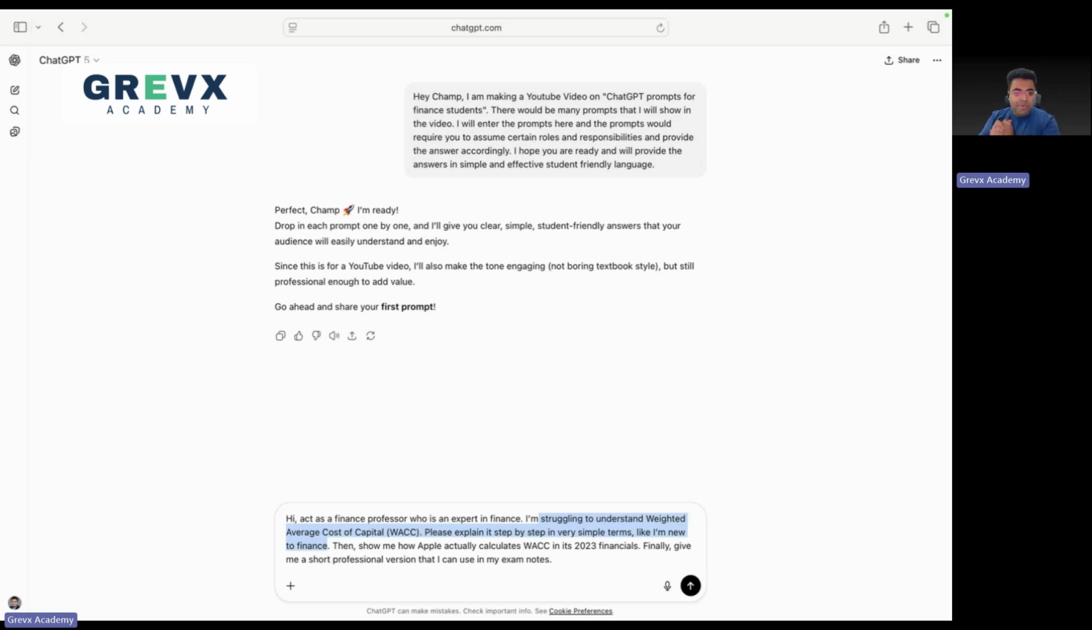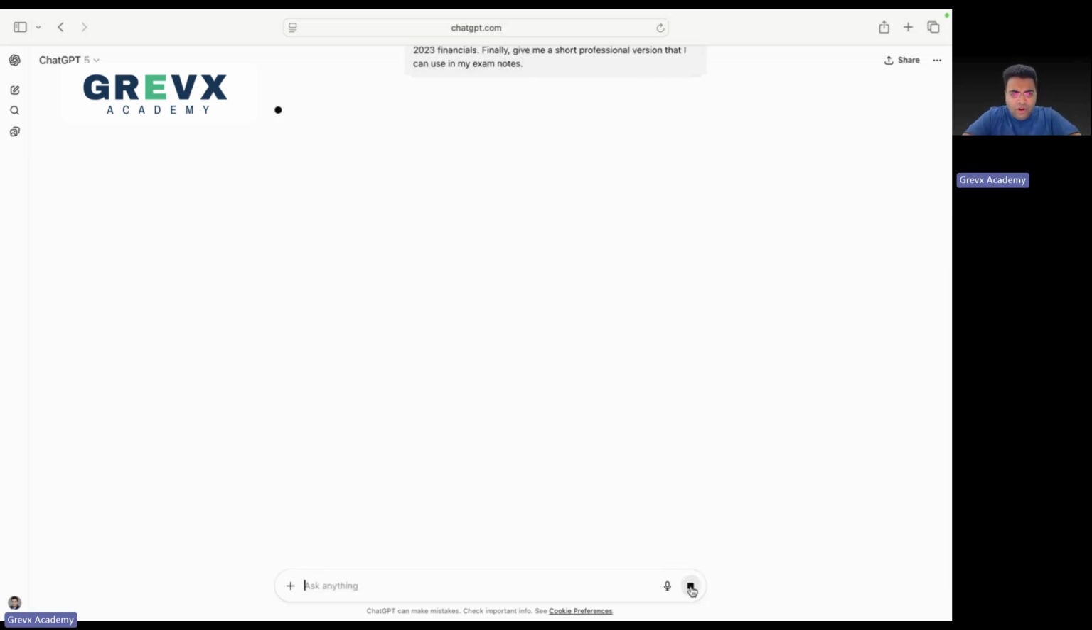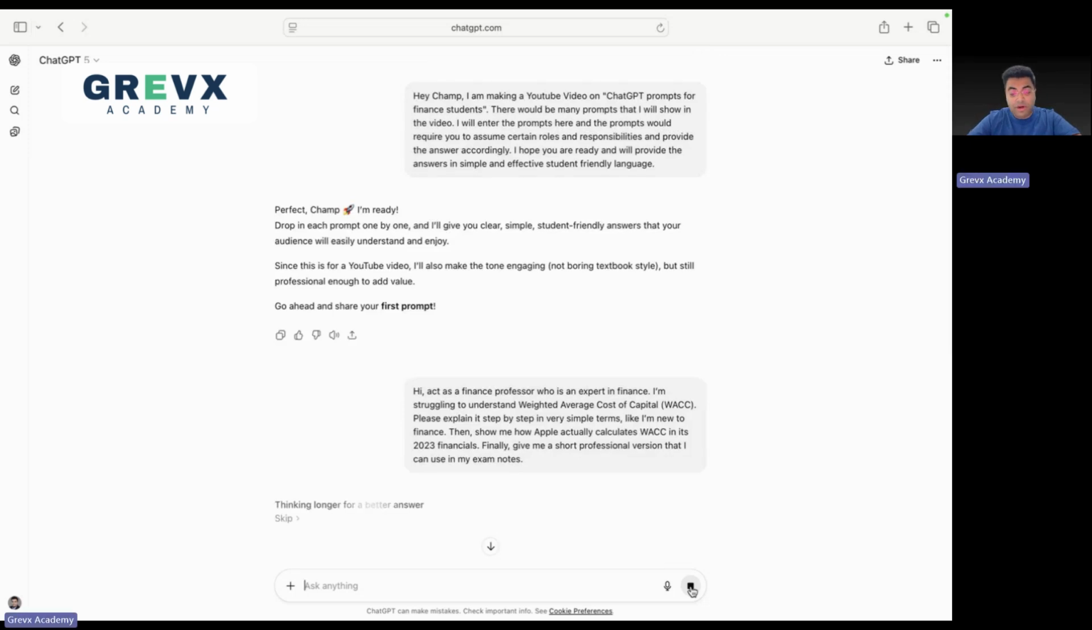Please explain it step by step in very simple terms, like I am new to finance. Then show me how Apple actually calculates WACC in its 2023 financials. Ab game interesting ho rahi hai. Finally, give me a short professional version that I can use in my exam notes. Let's see what GPT does. All right. Thinking longer for a better answer. Okay. Good.